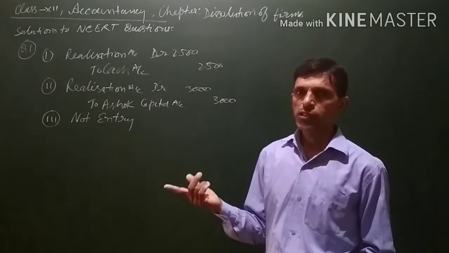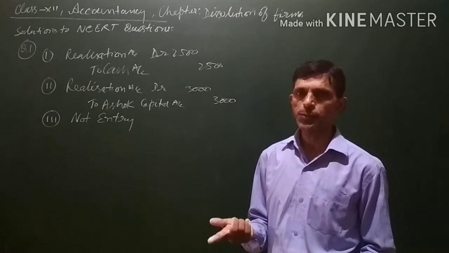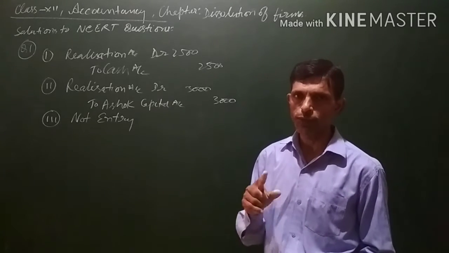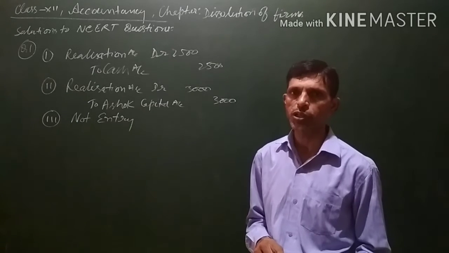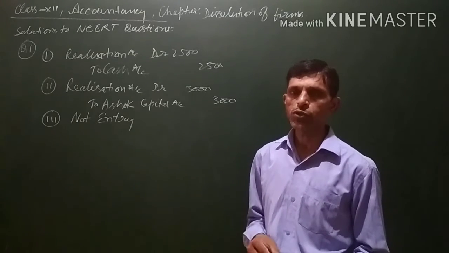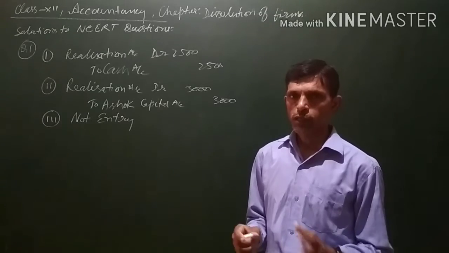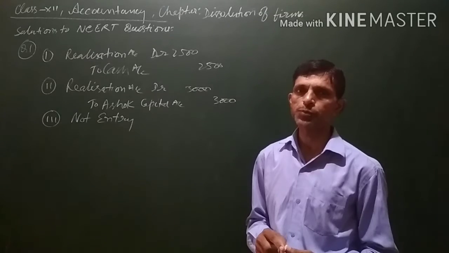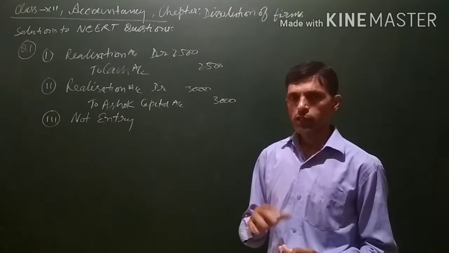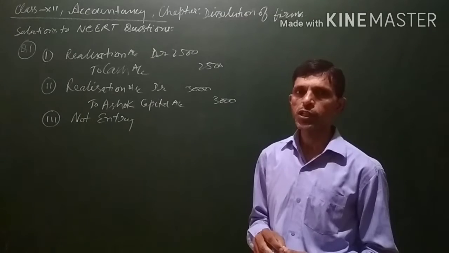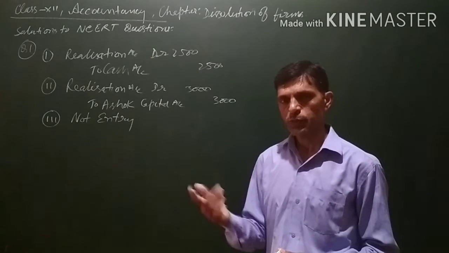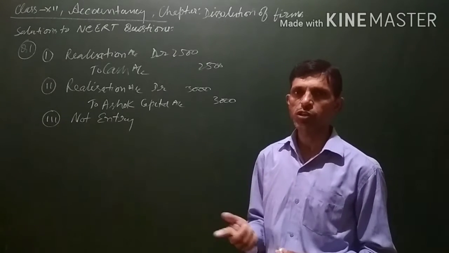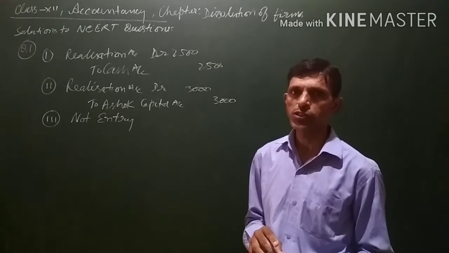Whatever the actual expenses, it is irrelevant, because once a contract has been entered into between the firm and the partner with regard to realization, 4,000 will be given to the partner for the realization work. If the actual expenses increase or are less than the amount paid to the partner, the actual expenses are irrelevant, because the firm will pay only 4,000. Even if the expenses increase or decrease, the firm is not concerned.